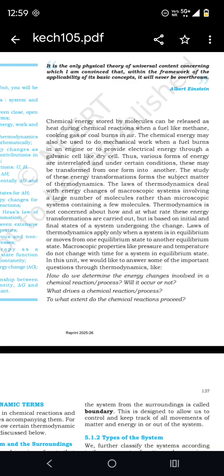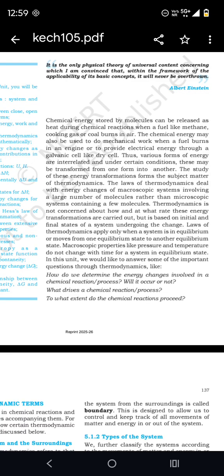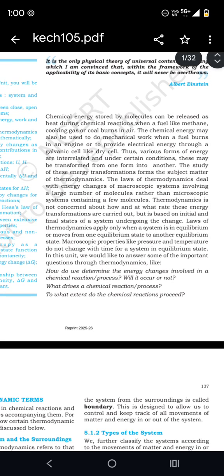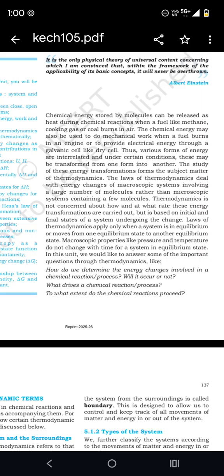The laws of thermodynamics deal with energy changes of a macroscopic system involving a large number of molecules, rather than a microscopic system containing a few molecules. Thermodynamics is not concerned with the rate at which these energy transformations are carried out, but is based on the initial and final state of the system undergoing the change. The laws of thermodynamics apply only when a system is in equilibrium or moves from one equilibrium state to another. For a system in equilibrium, macroscopic properties like pressure and temperature do not change with time.